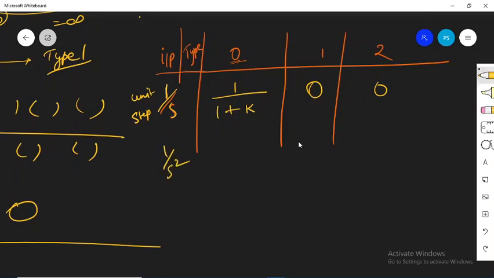So in the same table I am writing the type, the input that we have applied, it's ramp input. So ramp input, this is 1 divided by s square. For type 0 system the error was infinite. For type 1 system, the error was 1 divided by Kv. And for type 2 system, it was 0. And even further, for type 3 or 4 also, this is going to be 0 only.